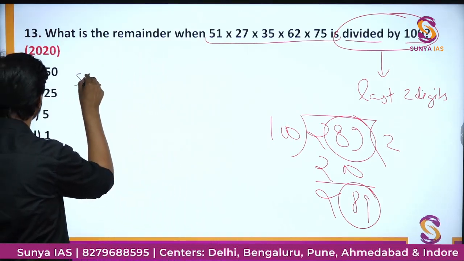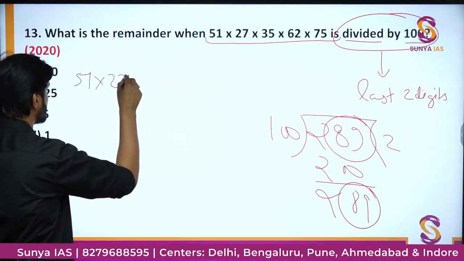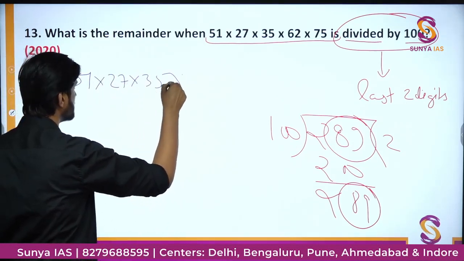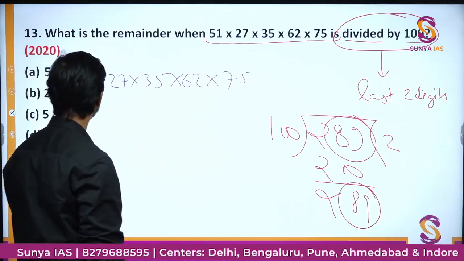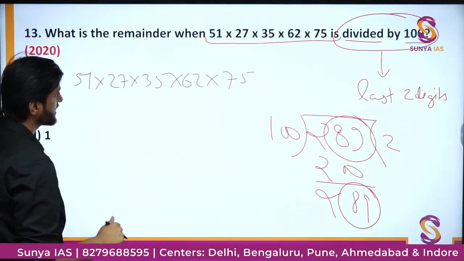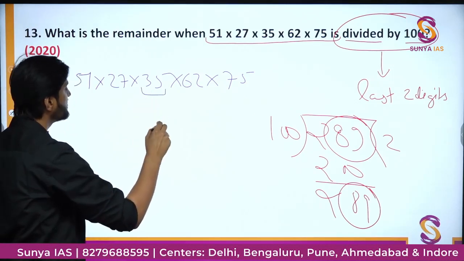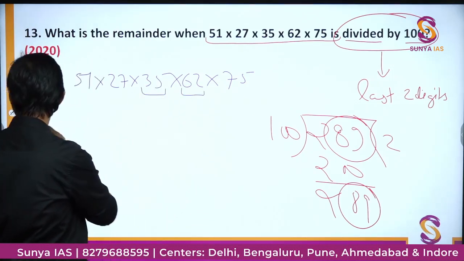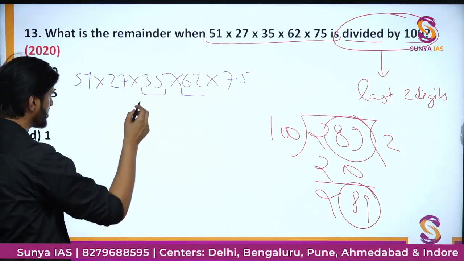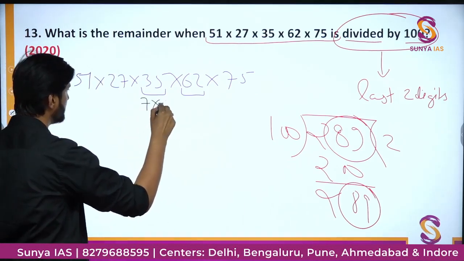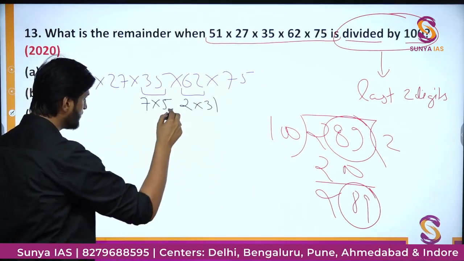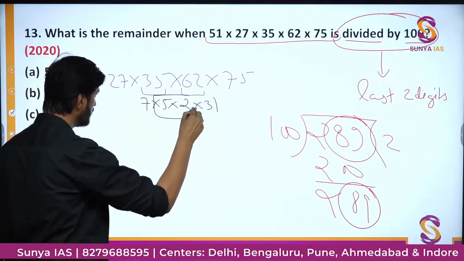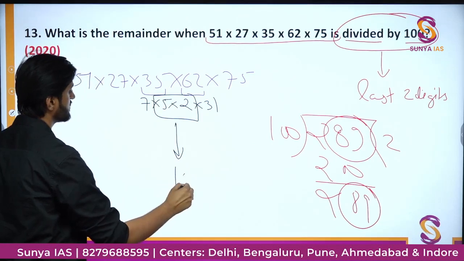The product is 51 into 27 into 35 into 62 into 75, right. Now one thing I can observe is that within this 35 and within this 62, we can further write it like this, 7 into 5, and here we can write 2 into 31. From this 5 and this 2, we can actually get a 10.